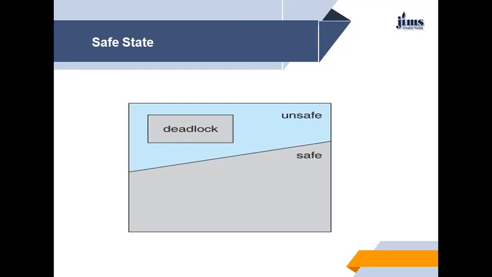As long as the state is safe, the operating system can avoid unsafe and deadlock states. In an unsafe state, the operating system cannot prevent processes from requesting resources such that a deadlock occurs. The behavior of the processes controls unsafe states.